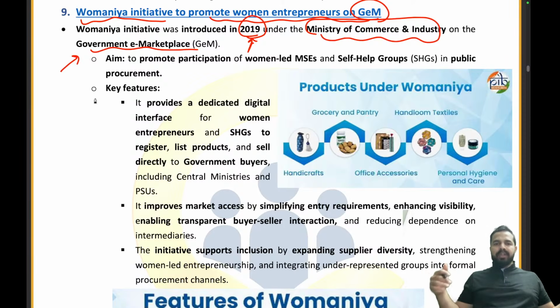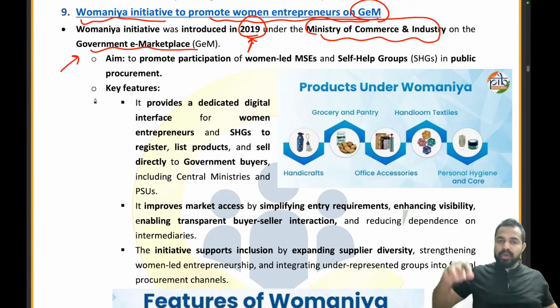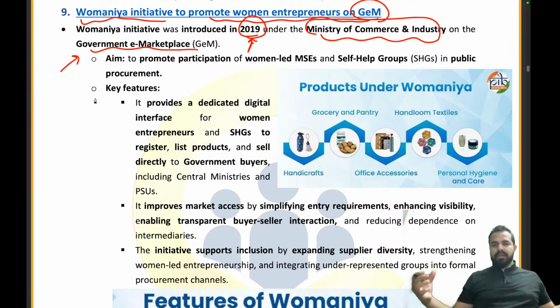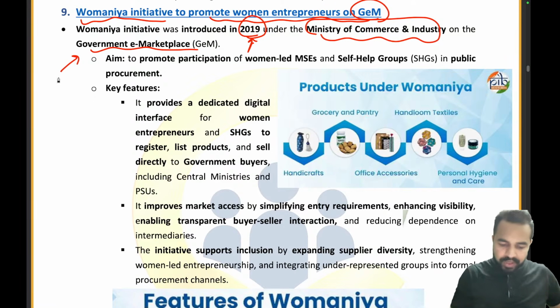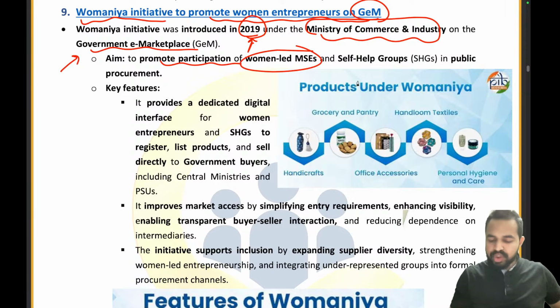Now they want government offices to procure from those businesses which are led by women, so that we can help them. That is why we want to promote the participation of women-led micro and small enterprises and self-help groups in public procurement.